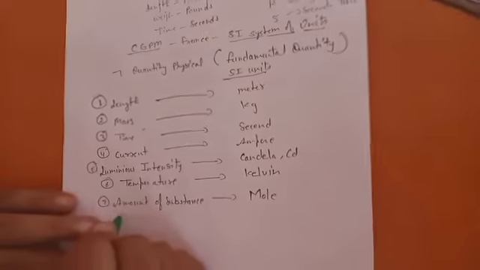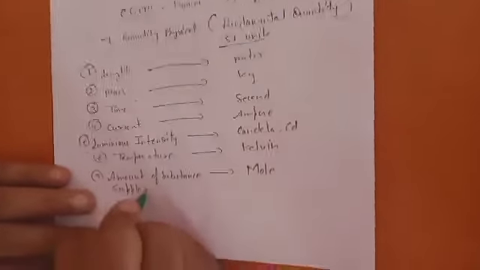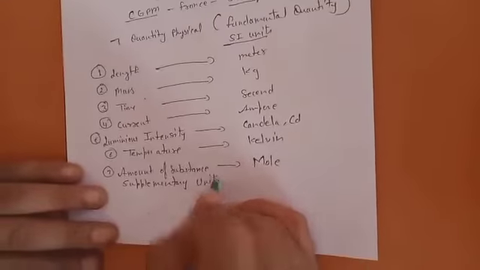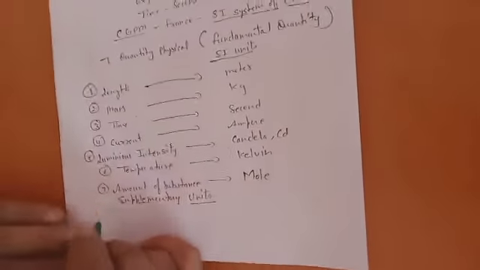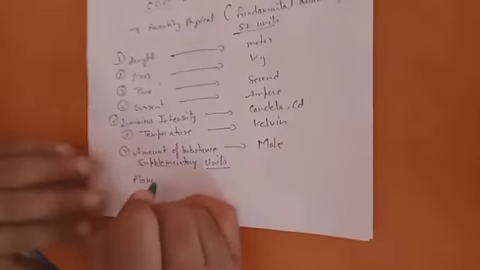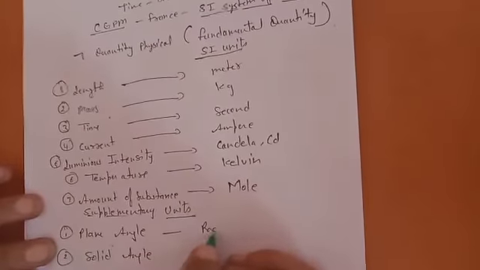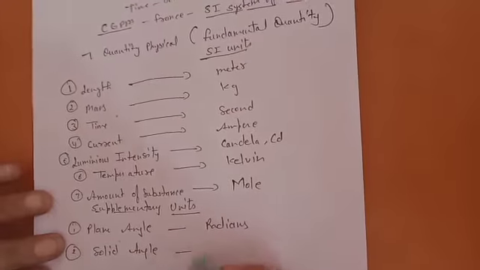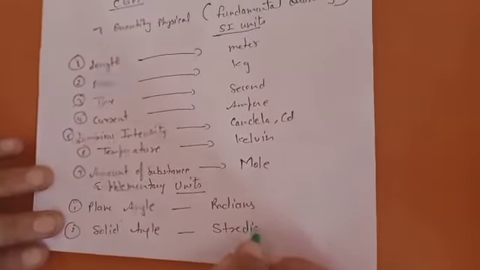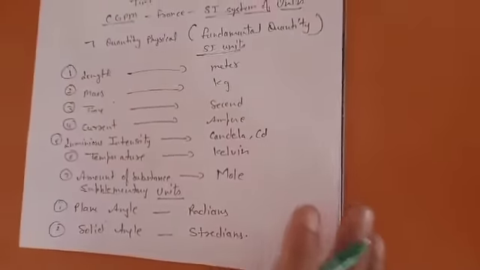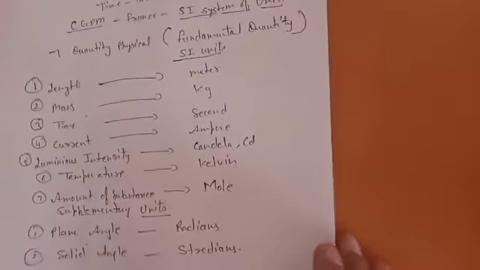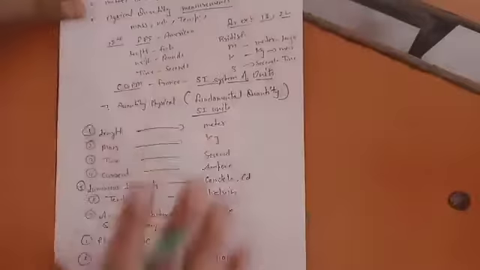Two more units are known as supplementary units. This topic you will also get in physics. Supplementary units are for mathematical importance. One is plane angle, the second is solid angle. Plane angle you measure in radians, and solid angle in steradians. So you have to learn all these units.